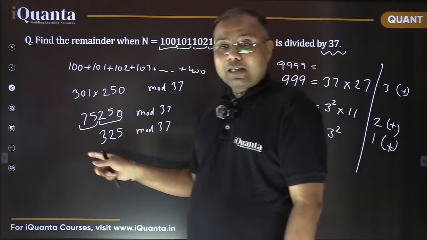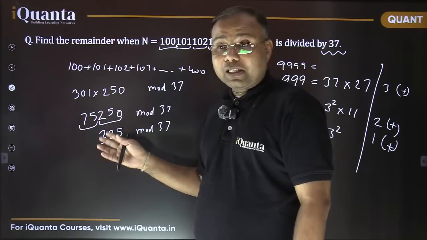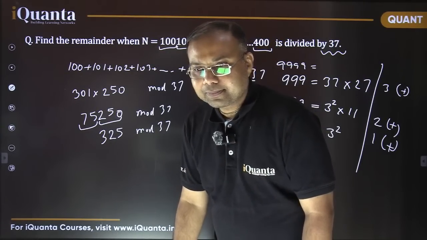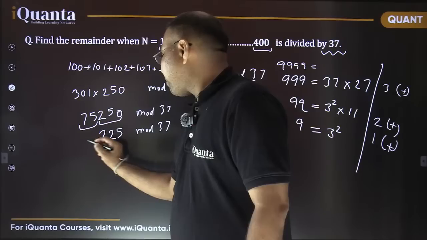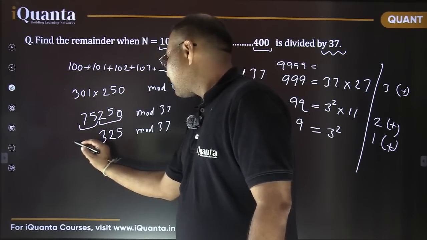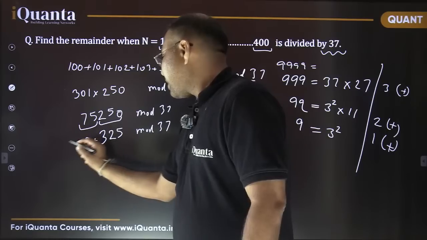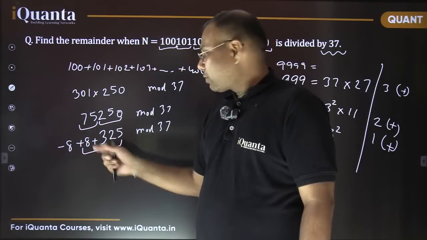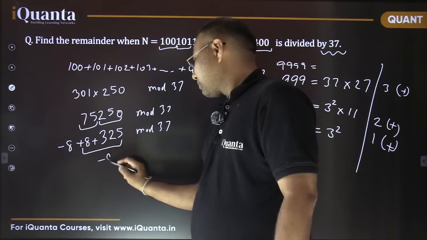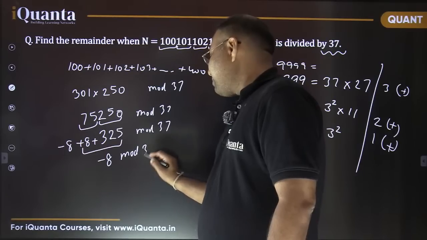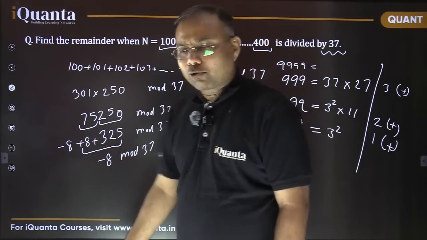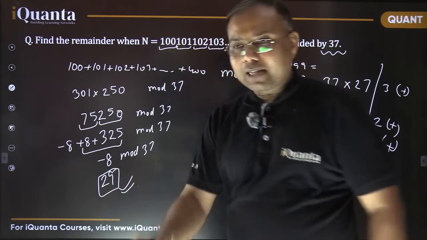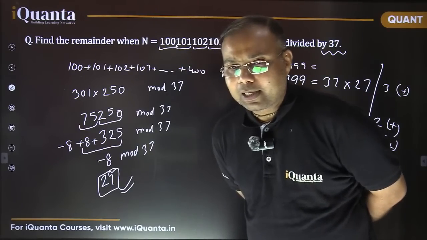And I know that 333 is divisible by 37. Yes or no? So 333 is divisible. यानी कि अगर मैं यहाँ पे plus 8 कर दूं, and minus 8, so this part is divisible by 37. So the remainder is basically minus 8. And now this negative remainder you can easily make positive just by adding 37 to it, right? So 37 minus 8 gives you 29. So 29 is the right answer. Many of you have written that already. I hope it is okay.